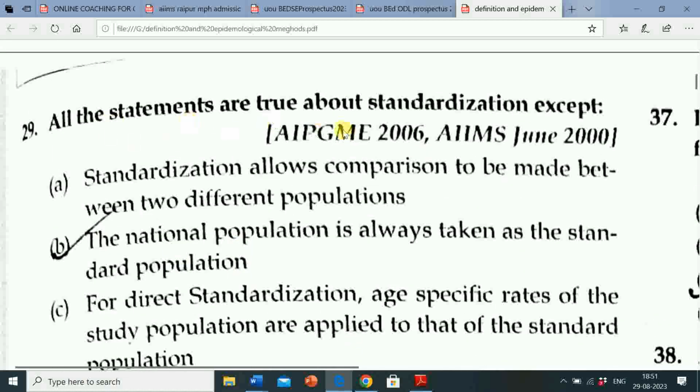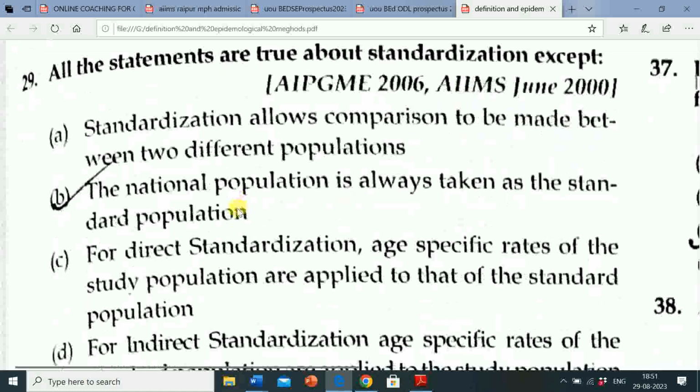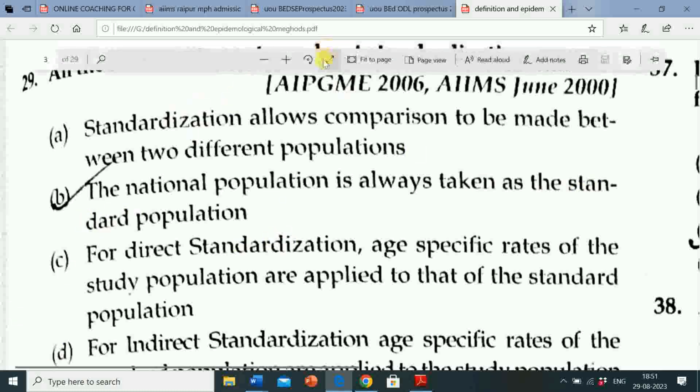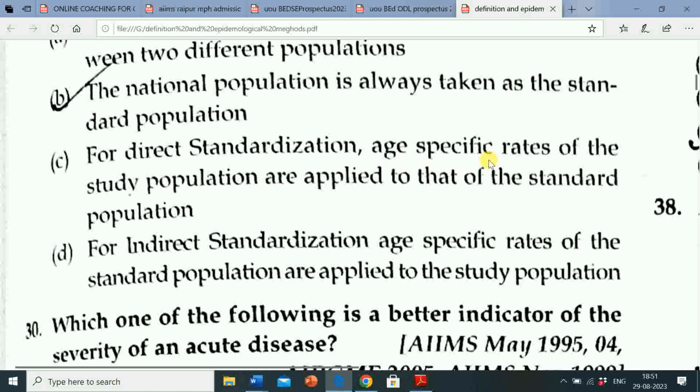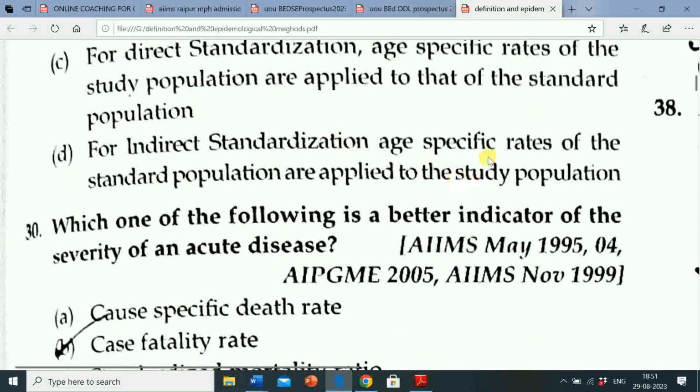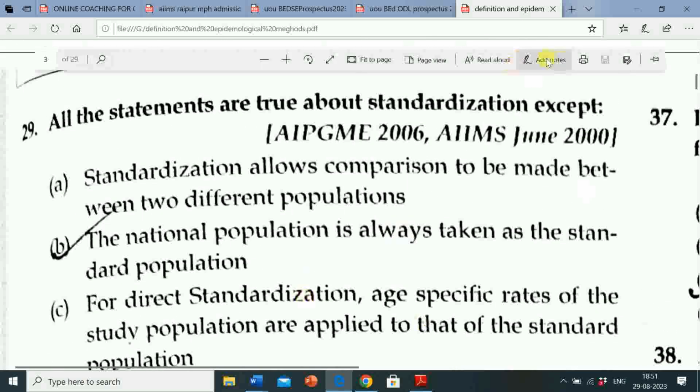Here question is, all the statements are true about standardization except, so the option, the national population is always taken as the standard population. This statement is not true about standardization. And other options, that is option A, C, D, that is standardization allows comparison to be made between two different populations. For direct standardization, age specific rates of the study population are applied to that of the standard population. For indirect standardization, age specific rates of the standard population are applied to the study population. These all are true about standardization.